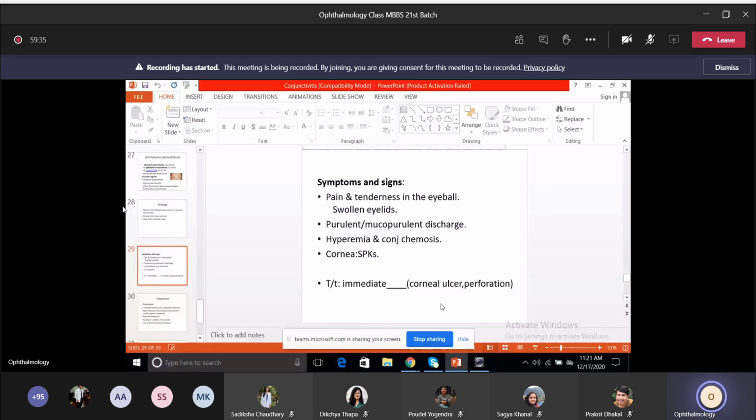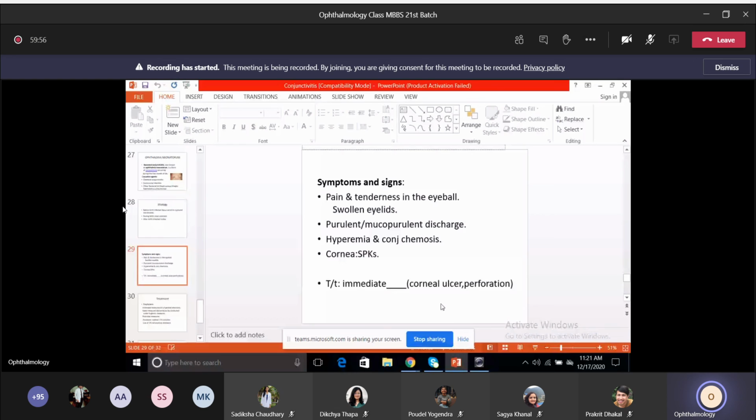So you have to remember, since it's a rapidly progressive condition, treatment has to be done right away to prevent involvement of the cornea. In late cases, we've seen that it can lead to corneal ulcer, or sometimes even perforation of the cornea.